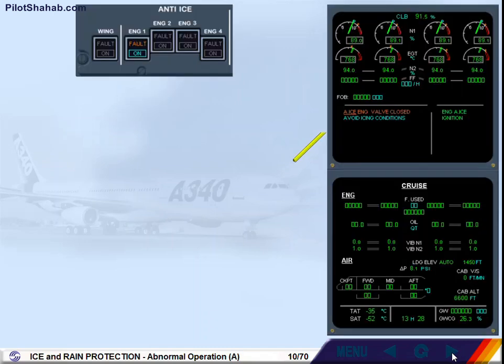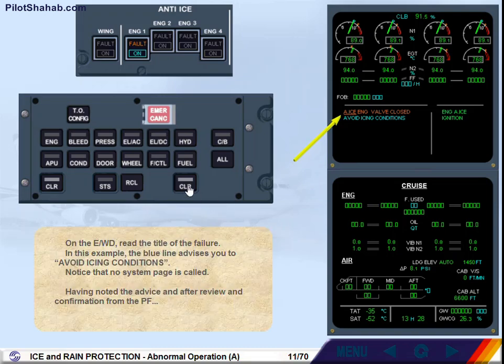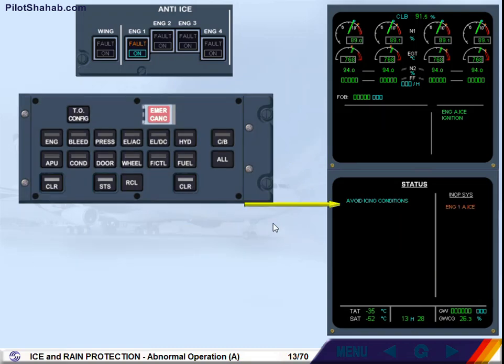On the engine warning display, read the title of the failure. In this example, the blue line advises you to avoid icing conditions. Notice that no system page is called. Having noted the advice, and after review and confirmation from the pilot flying, press the status page. It is now displayed and reminds you to avoid icing conditions.